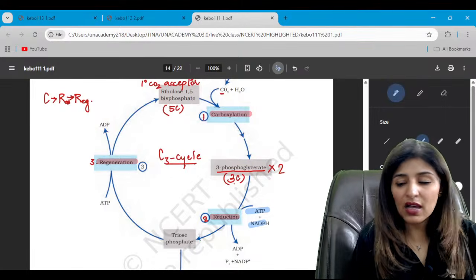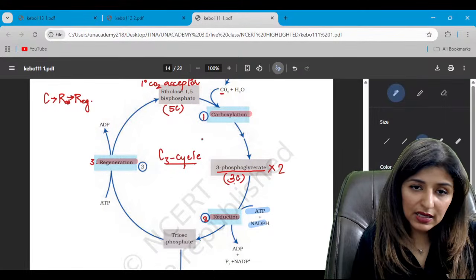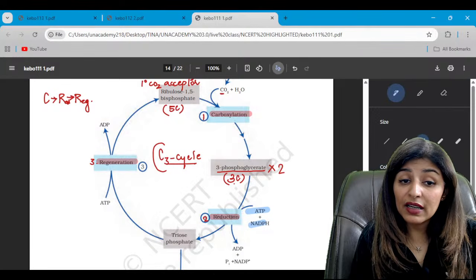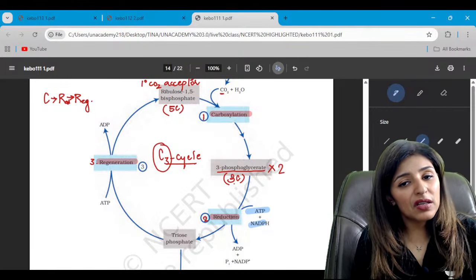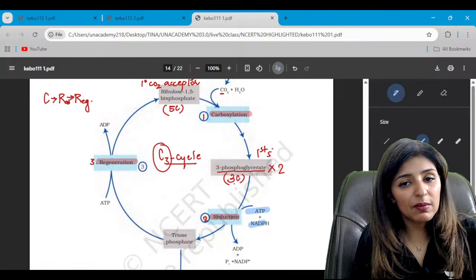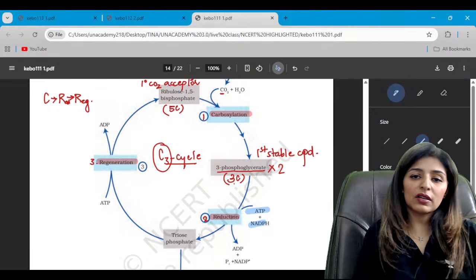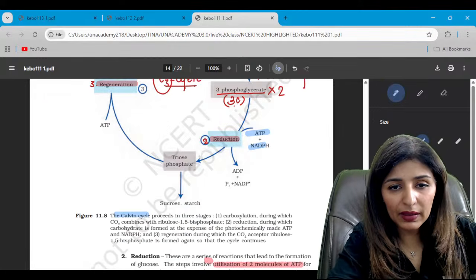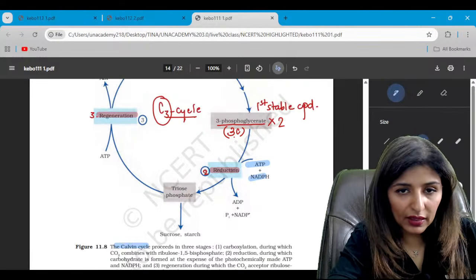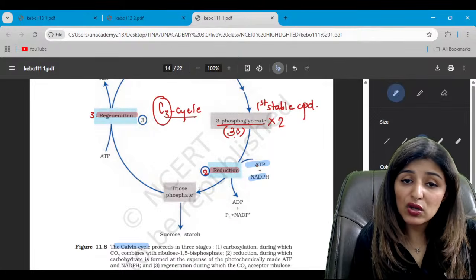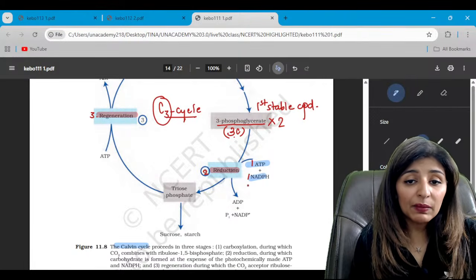3 into 2, 6. So that's how it is balanced. Now see here, why do we call Calvin cycle as C3 cycle? Because the first stable compound here is a 3-carbon compound. It is a 3-carbon compound. Are we clear? Right. Then 3 PGA will get reduced in the presence of 1 ATP and 1 NADPH and